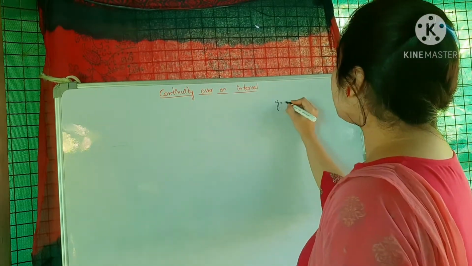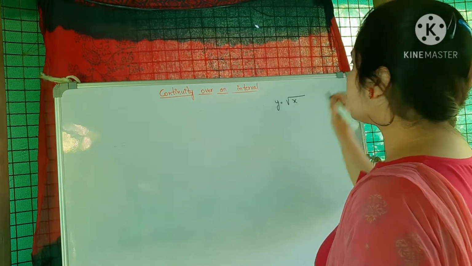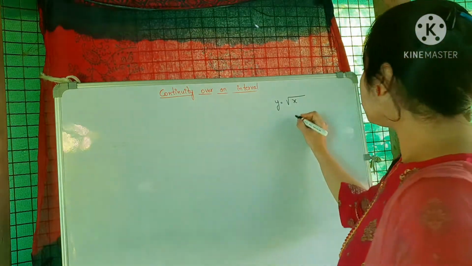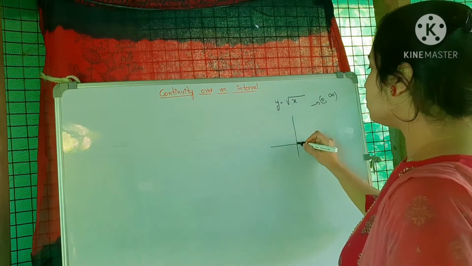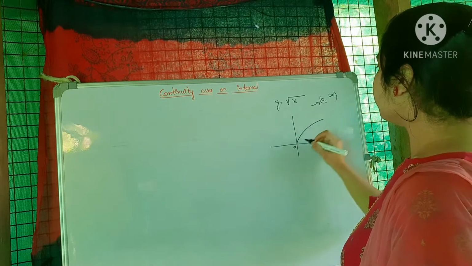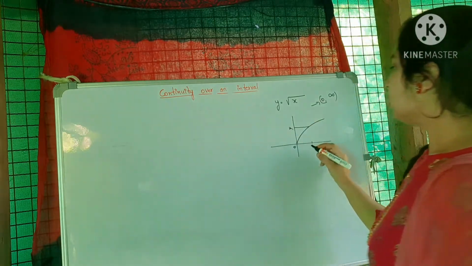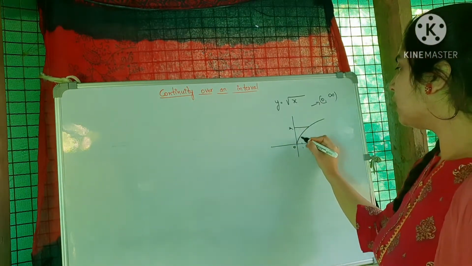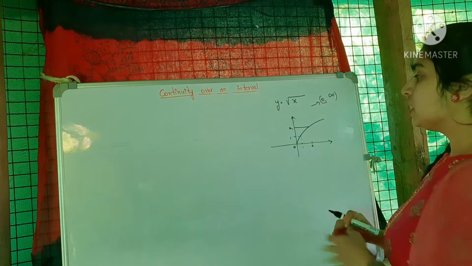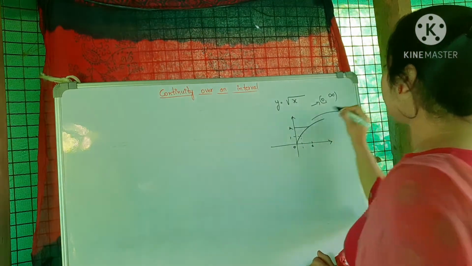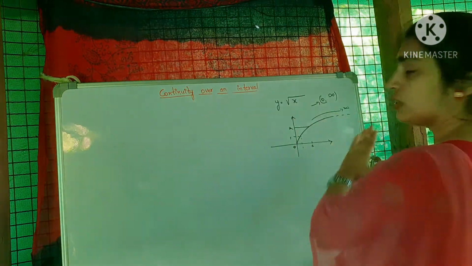If I consider y is equal to square root of x, what happens? If I consider from 0 to infinity, at 4 the value will be 2, and at 1 it will be equal to 1 itself. So it goes on like this. This function is continuous till infinity. If you consider this function, it goes on, and that will be continuous. So it is continuous over the half interval, right?